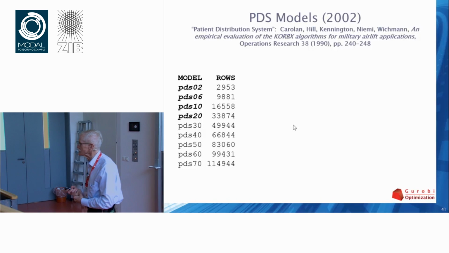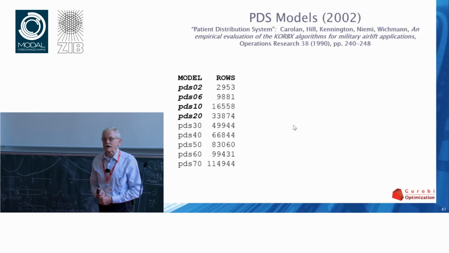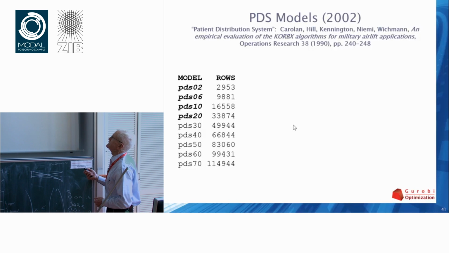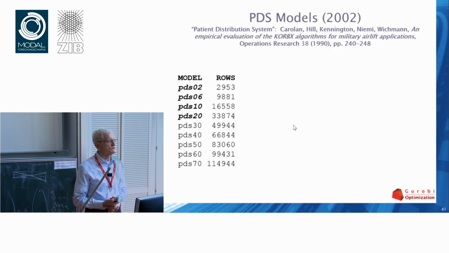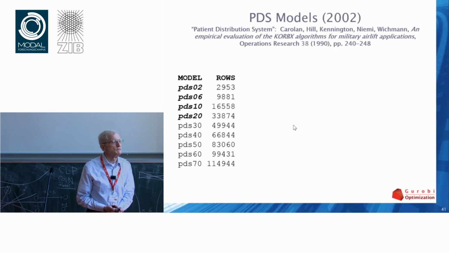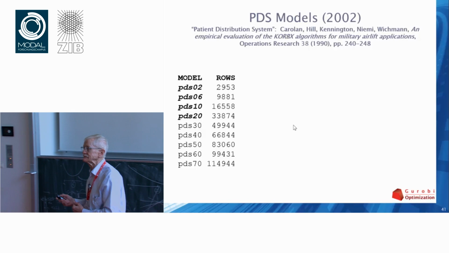It's so cool. So, this goes back to 1990. This is back when Interior Point and Simplex were competing with each other. The military in the U.S. had a bunch of models they wanted to solve. And they concluded at that time you could actually solve them better with Interior Point algorithms than you could with the Simplex algorithm, and wrote a paper about it.